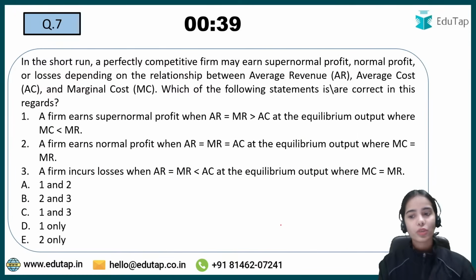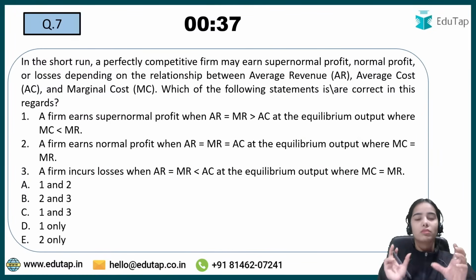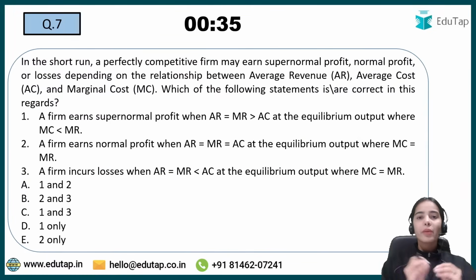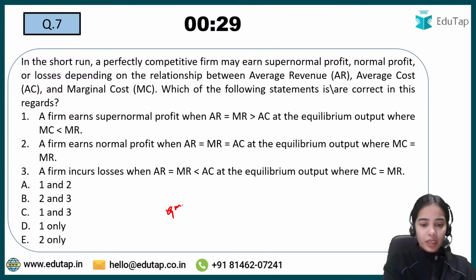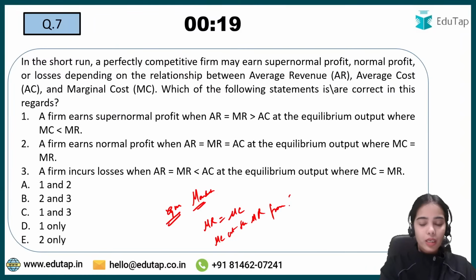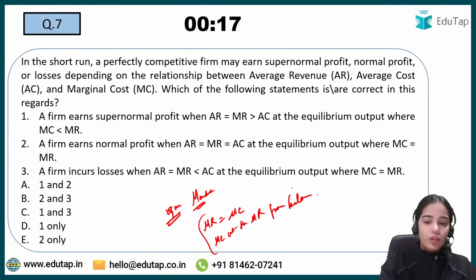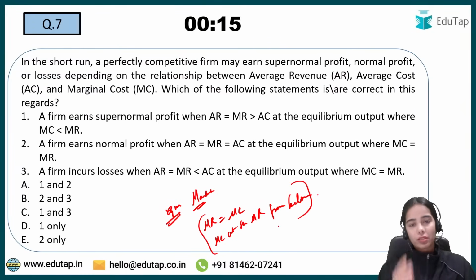Now coming to the next question, if you know the simple equations, you will be able to answer this question. If you know the concept, you will be able to answer the question. First of all, the equilibrium point in any market is where the marginal revenue is equal to marginal cost, and the marginal cost cuts the MR from below. Now if you know about the equilibrium, you will be able to answer this question. Okay, so try to answer.